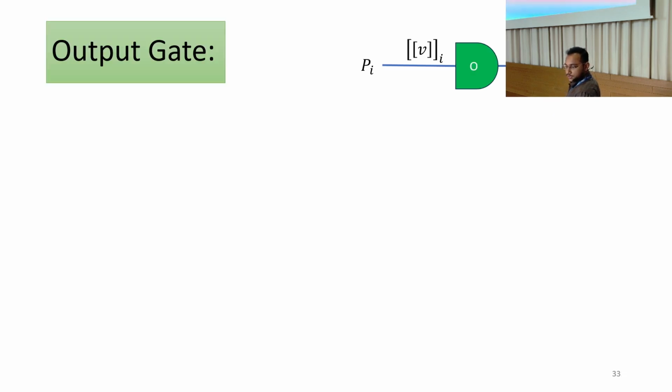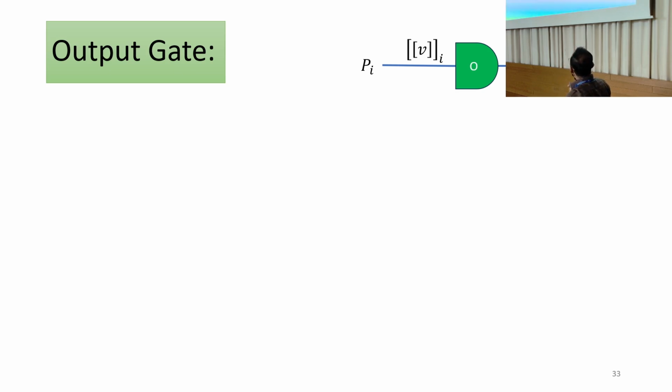Now we are done with the intermediate evaluation. The only thing left is to perform output reconstruction. So till this part, the sharing invariant is maintained. That is, every party has an authenticated sharing of the mask, and the masked value is also available to all the parties. To obtain the final output, it is required to get the corresponding mask in clear. They have the sharing of the mask.